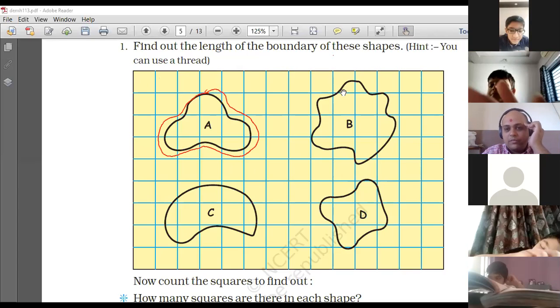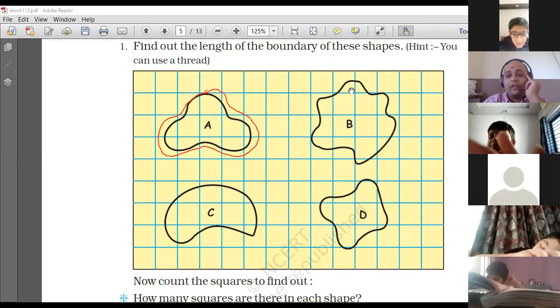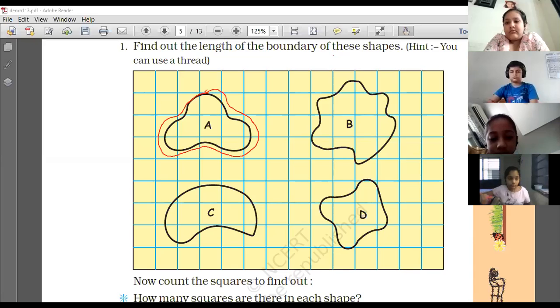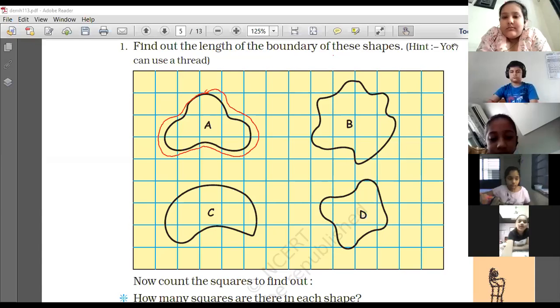Remember it. Yes, Param, you want to say something? Bolo, Param. No? Well, then why are you raising your hand again and again? Yes, any question? Rudra, जाग जाओ. रुद्र सो गया. अरे ये तो सो गया. कोई बात नहीं, सोने दो उसको.